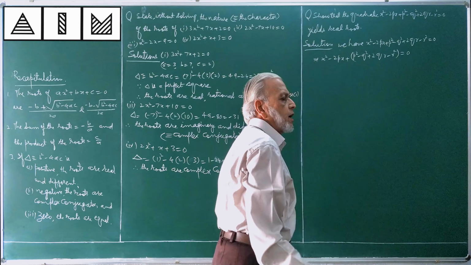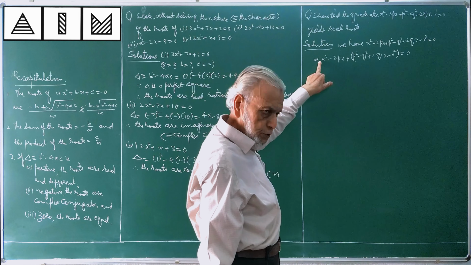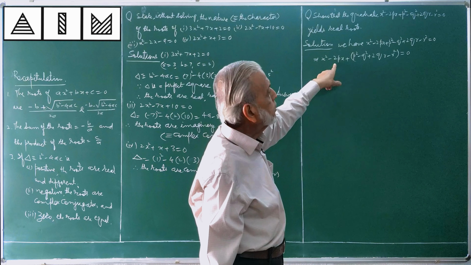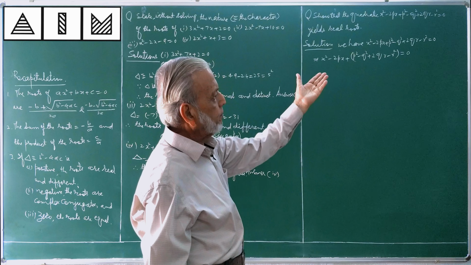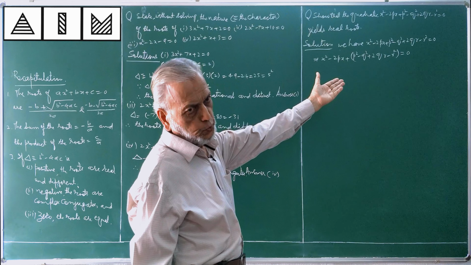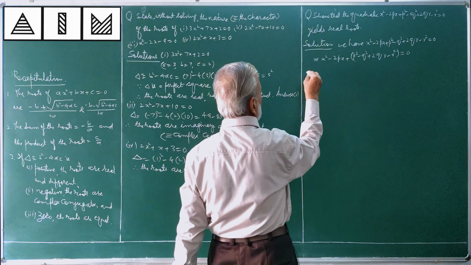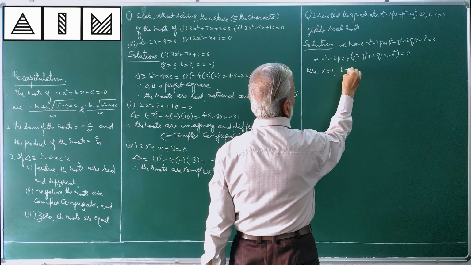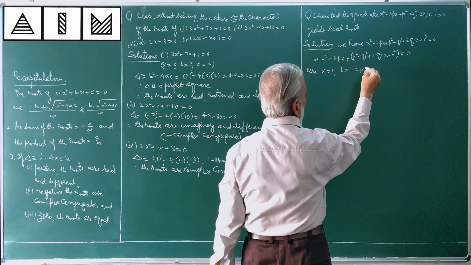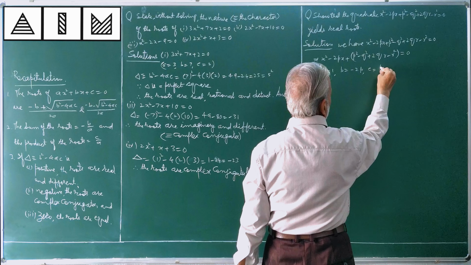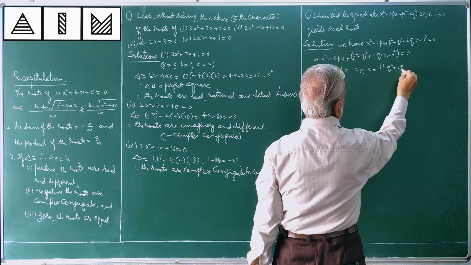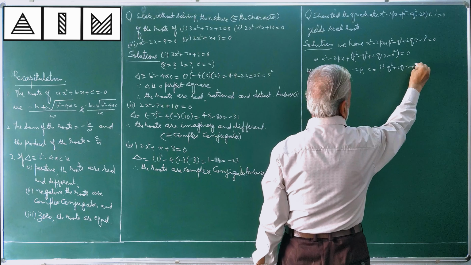What I did, I have separated: a is equal to 1, b is equal to -2p, c is equal to p² - q² + 2qr - r². Let me write. A is 1, b is -2p, and c is p² - q² + 2qr - r².